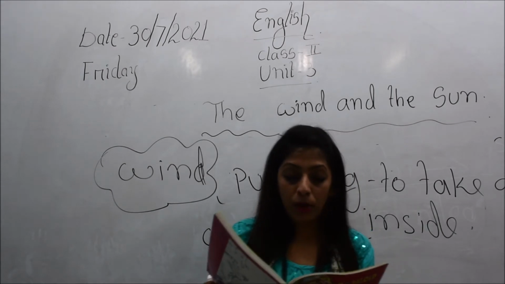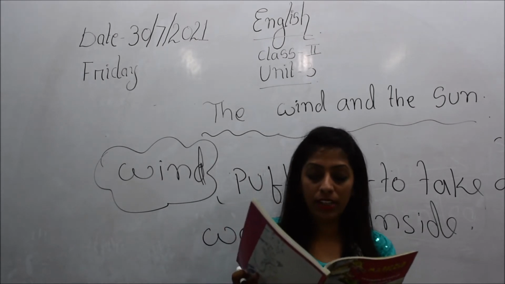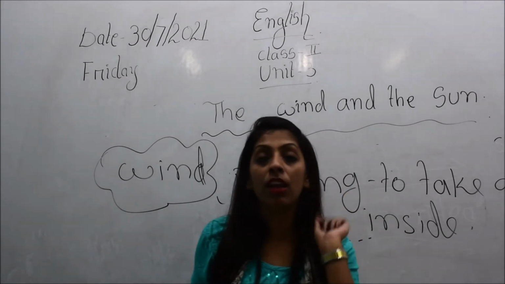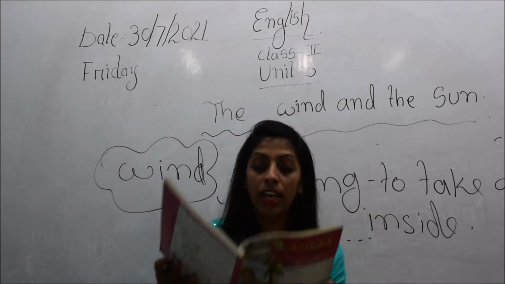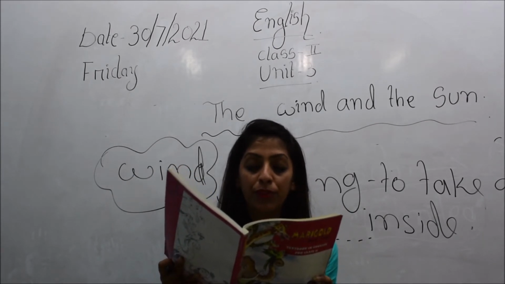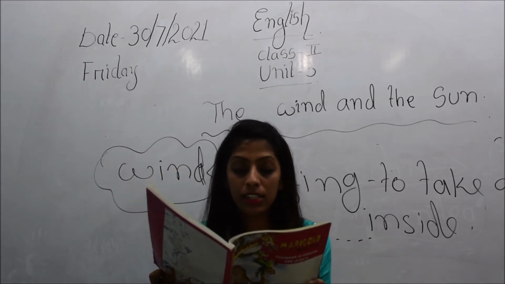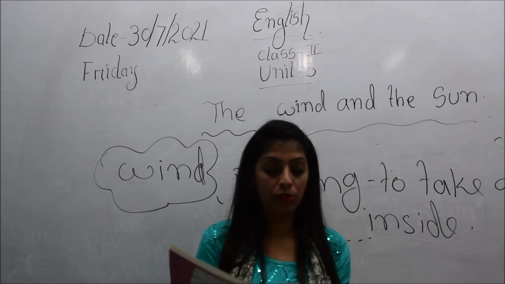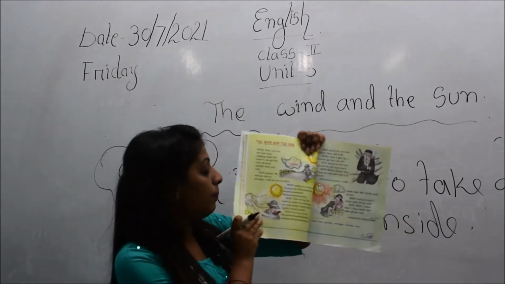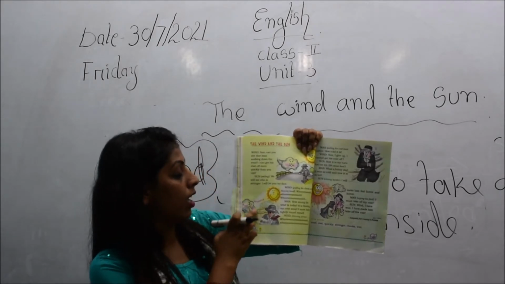Men, how strong the wind is today. Who is speaking now, children? The man is speaking. And what is he saying? How strong the wind is today. It is blowing my coat away. I must hold it tightly around myself. So here is the picture given. You see, children, this is the wind.